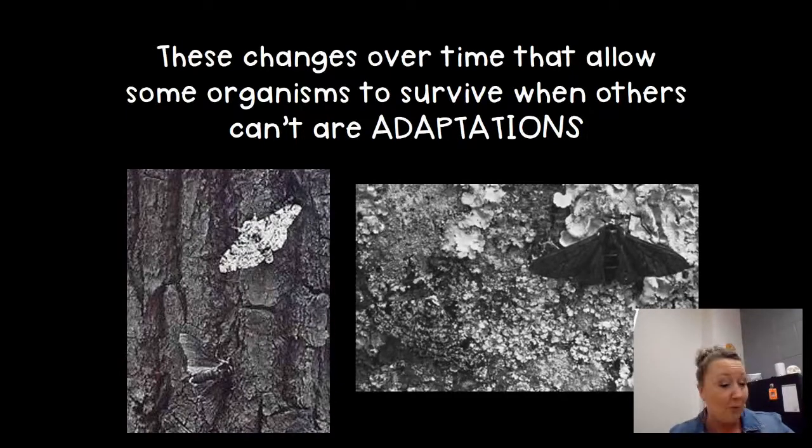So then the birds that eat the moths were very easily able to find the white moths and gobble them up for lunch and dinner and breakfast. And so in a very short period of time, the moths that were able to survive and reproduce were the darker moths, no longer the light moths who were able to blend in against the light forest. In the light forest, the light moths were able to blend in. In a dark forest, the dark moths were able to blend in.